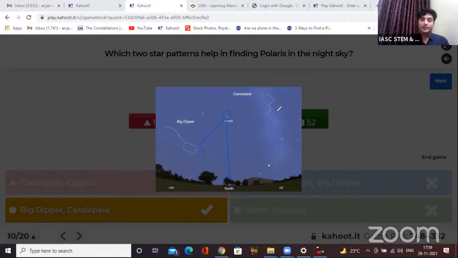And once you have spotted it, if you break it from the middle, it looks like two Vs, alphabet V, right? Here is one V, here is the second V. You need to look for the V which is broader, broadly open. You see this V is more broadly open. Okay, so from the center star, if you bend the line, this also leads you directly to Polaris. So these are the 2 ways.